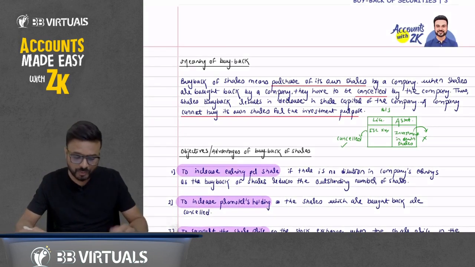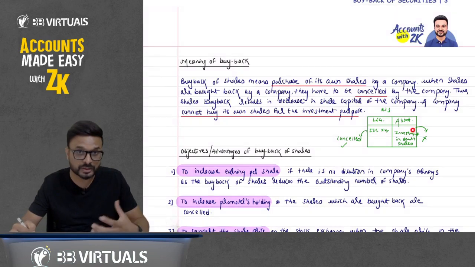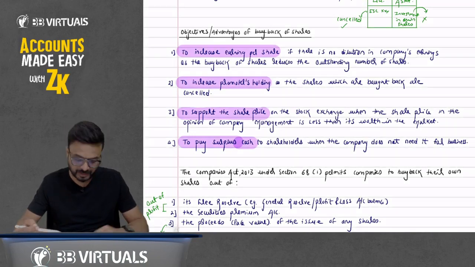Now, you know what is the meaning of buyback? The purchase of its own share, cancel it, and we cannot show our own share that we have purchased as an investment here on the asset side. Now, what are the advantages? Increase EPS, increase promoters' holdings, to support the share price, and to pay out surplus cash we have.